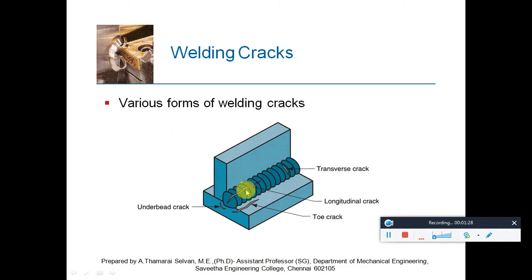So here you can see how the cracks are formed and how we can name those cracks. This is called a transverse crack. This is oblique to the weld axis, and this is a longitudinal crack. Below the weld metal, on the base metal below the weldment, we can call it an underbead crack, and adjacent to the weldment on the base metal it is called a toe crack.